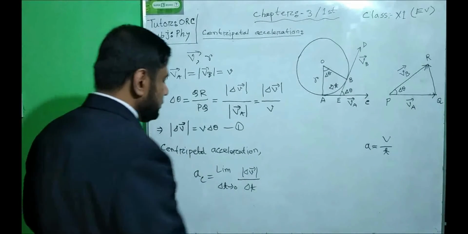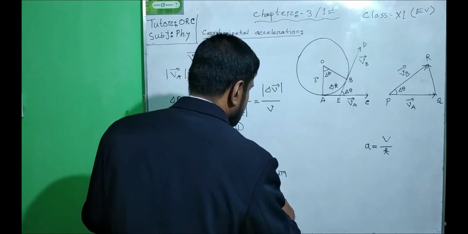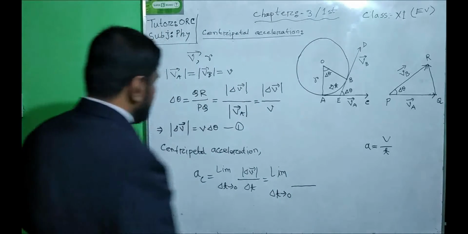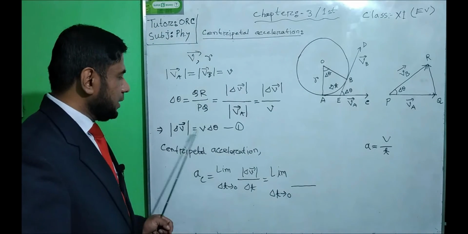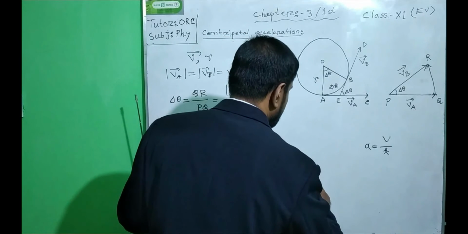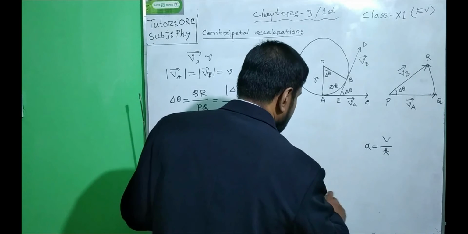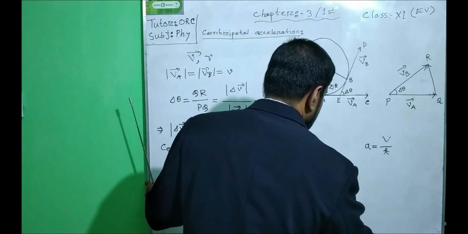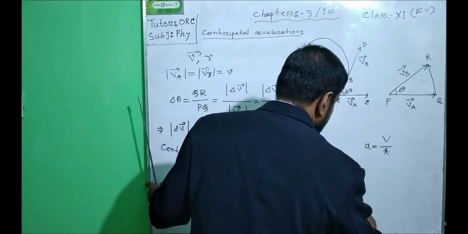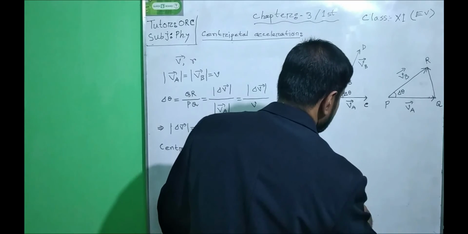Now let us put the value. So limit delta t tends to 0, and we have got the value of mode of del v here, v into delta theta. Let us put the value v into delta theta, then by delta t. And now let us write here v limit delta t tends to 0, delta theta by del t.